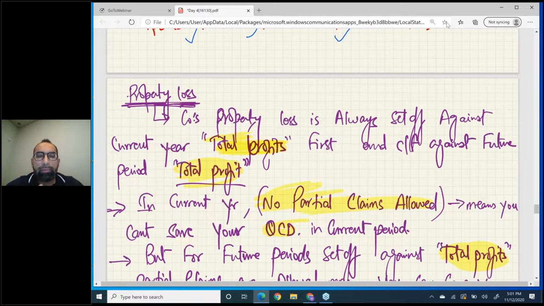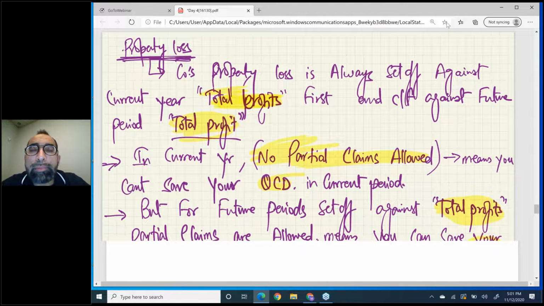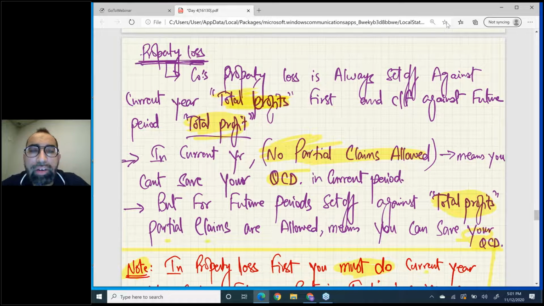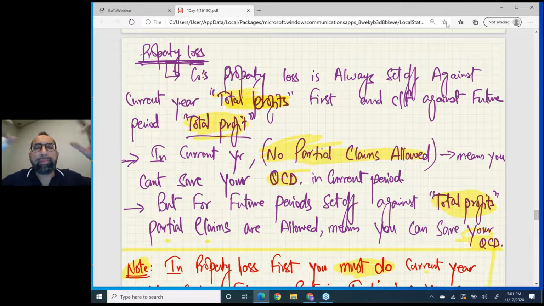Now, we just discussed property income. In companies there is a head of property income. Read the rules. Company's property loss is always set off against current year total profit.